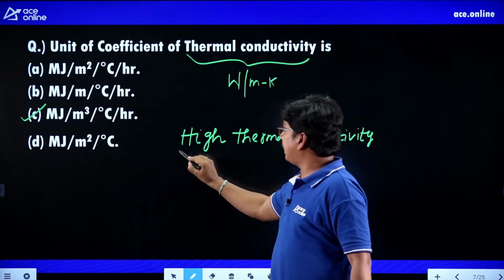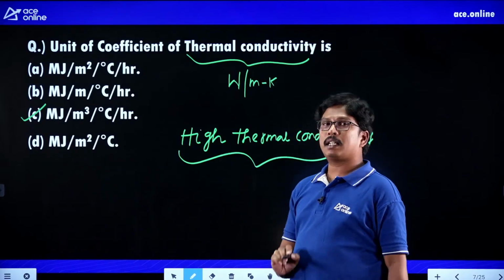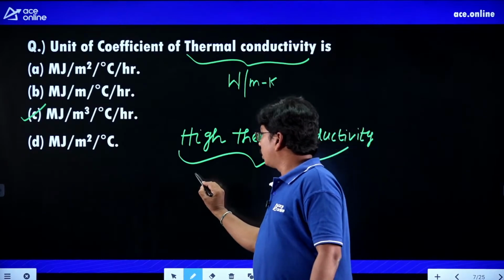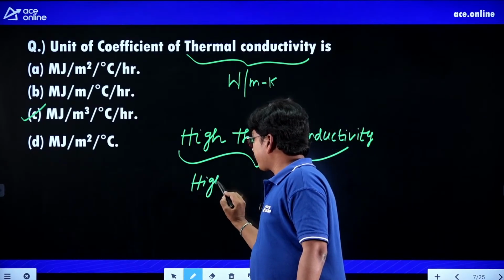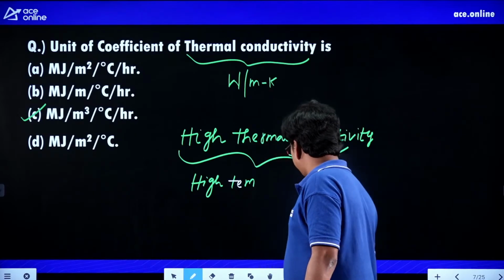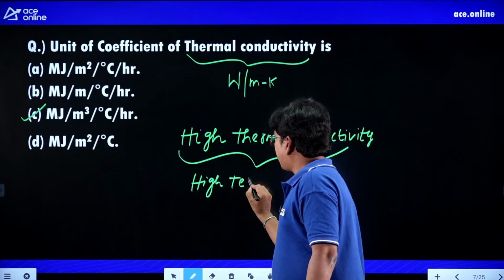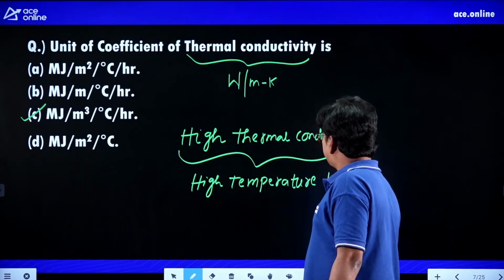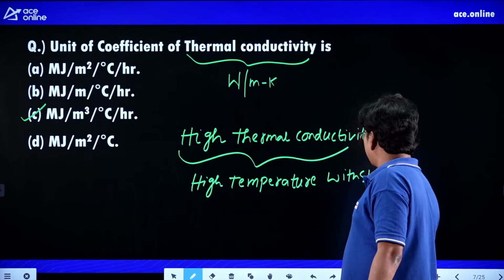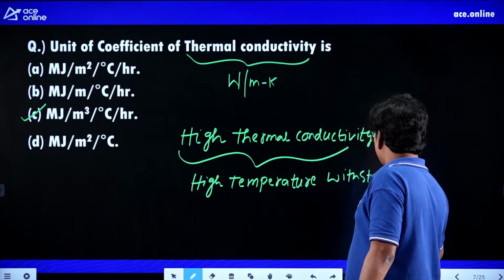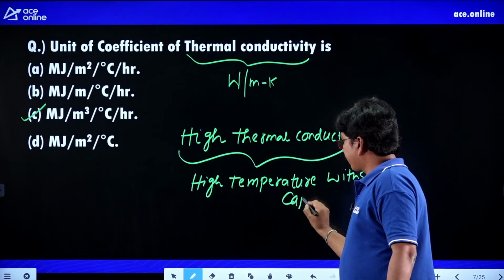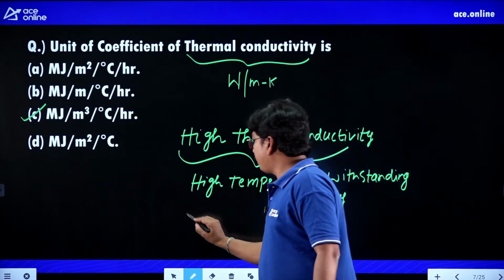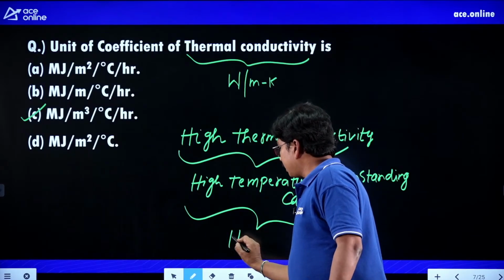High thermal conductivity leads to high temperature withstanding capability, and because of this it will have a high melting point.